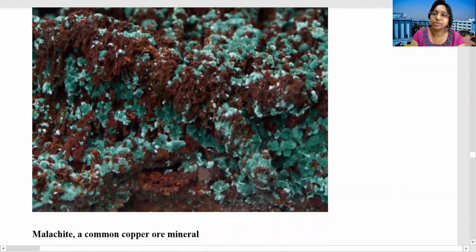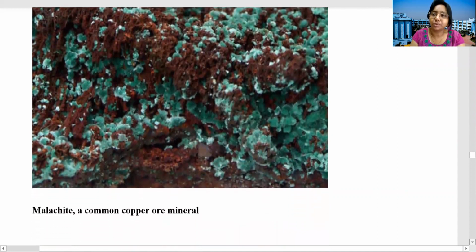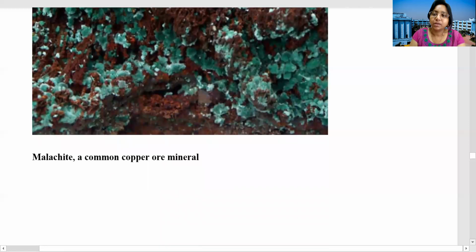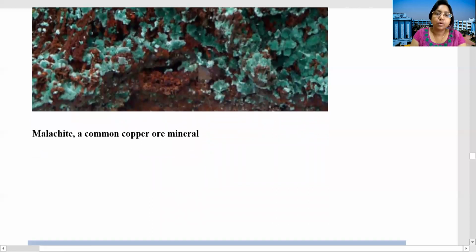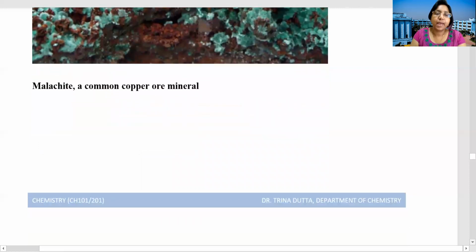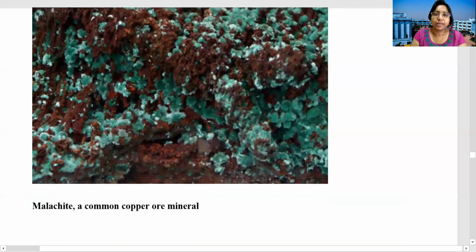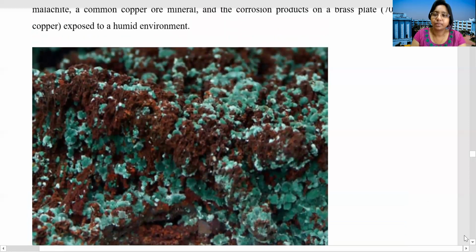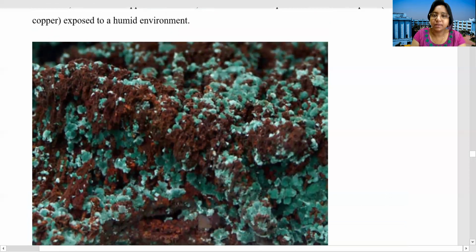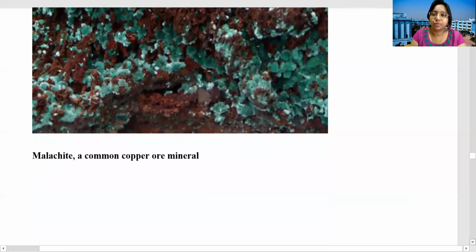That means the tendency of corrosion of the metal. Here are different examples, like the common ore mineral malachite. You have seen how it is corroded. It is completely greenish. If it is exposed to a humid environment, it will get corroded.